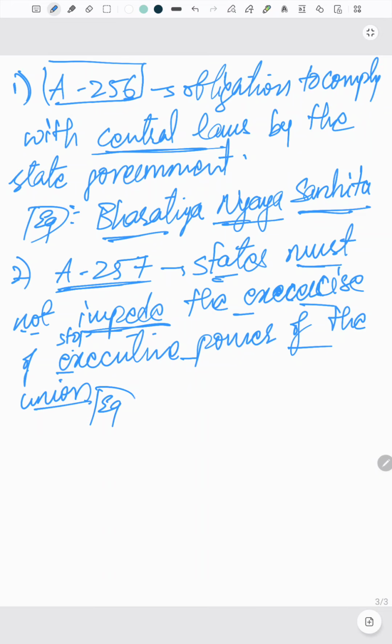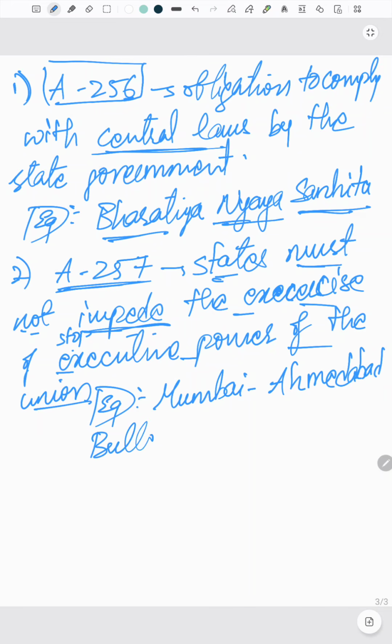For example, if you see the recent Mumbai-Ahmedabad, okay, so H comes here. One second, let me take an eraser. Yes, okay, so what is the spelling of Ahmedabad? A-H-M-E-D-A-B-A-D. Okay, yes, Ahmedabad bullet train project. So in this project, if you observe, the states should not impede the executive power of the union in constructing this project.